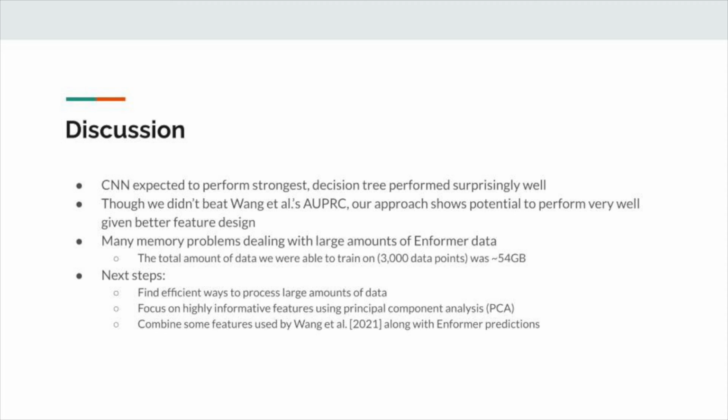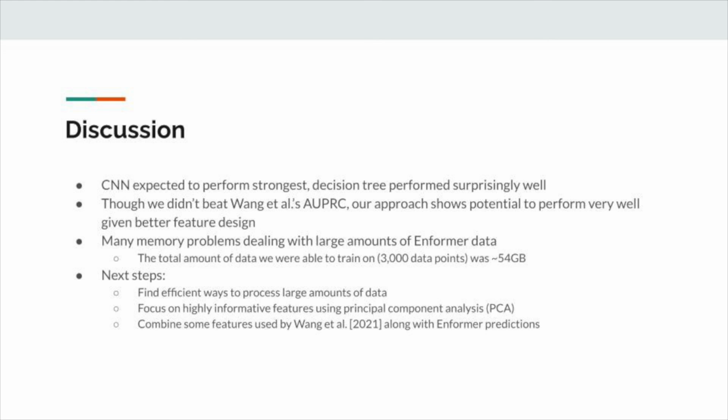We were surprised at how well some of our models performed with the help of the Enformer, and although we did not beat Wang et al.'s area under the precision recall curve score, we believe our approach can improve given better feature design. Our biggest obstacle while training our models was the memory problems that we ran into while dealing with Enformer data. Since Enformer outputs a matrix of 5,313 by 896 for each variant gene pair, the 3,000 variant gene pairs that we trained on took up a combined 54 gigabytes.